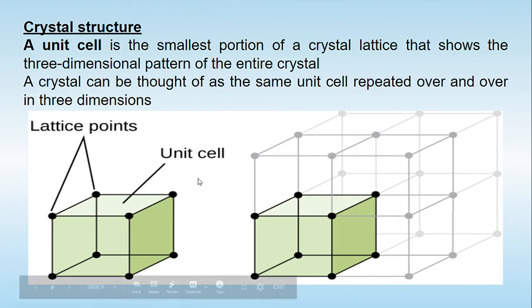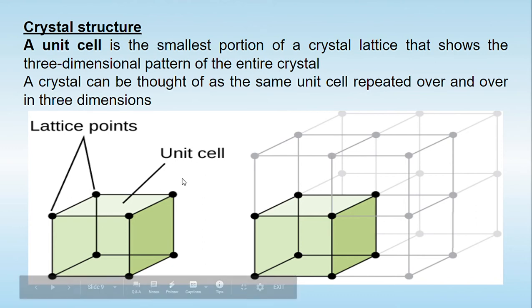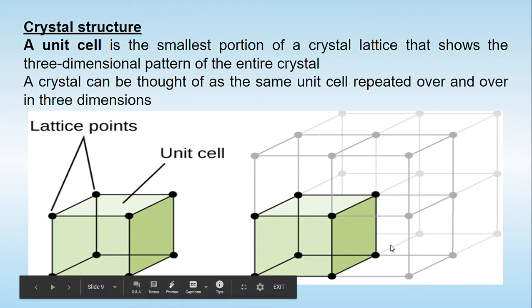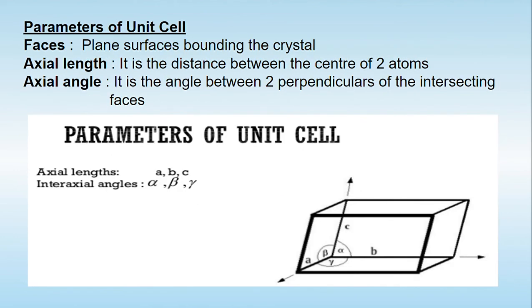As shown in this diagram, this is a unit cell, and this is a single one. And look at the second diagram in which this is one unit cell, this is the second one, the third one, fourth one, fifth, sixth, seventh, and the eighth. So this unit cell is going to be repeated over and over in three dimensions to give a definite lattice structure or the crystal structure. Now, how can you characterize a unit cell, because each unit cell is different in each crystal, and that gives the different crystal geometry.